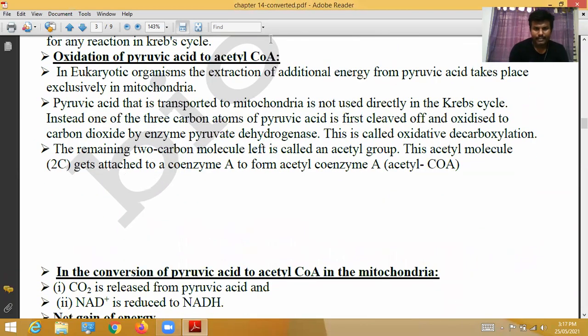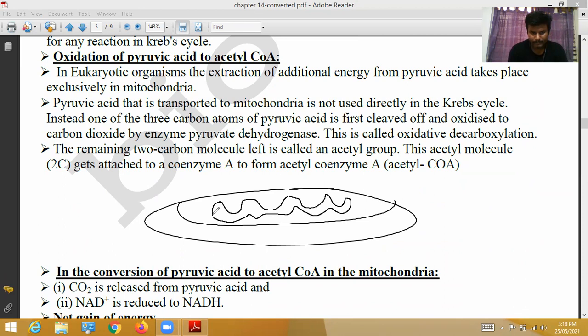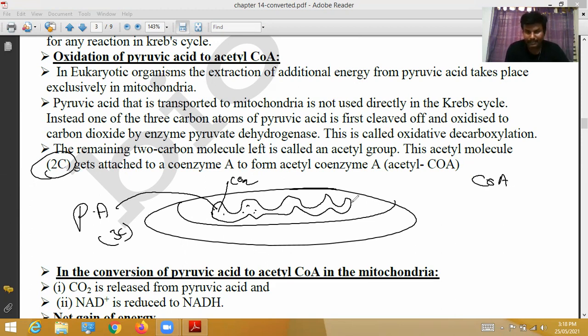See, pyruvic acid, as I already said. This is the mitochondrial matrix. Pyruvic acid from glycolysis entered into the mitochondrial matrix. It has 3 carbon atoms. From the 3 carbon atoms, 1 carbon goes out as carbon dioxide. The remaining 2 carbons are attached to coenzyme A here in the mitochondrial matrix.